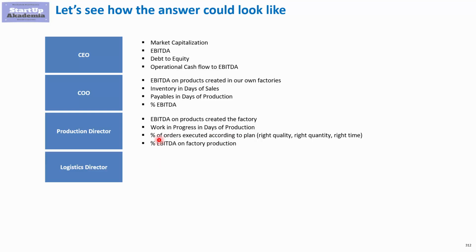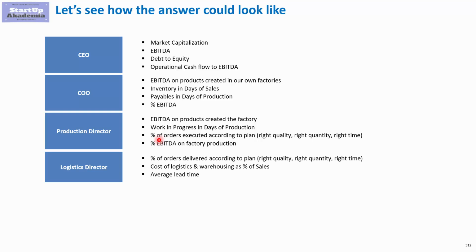Now let's have a look at how we could define it for the logistic director. Here we would again have something which we called percentage of orders delivered according to plan, to link it to the whole organization. We would not like to have a situation where he's trying to limit the costs but at the expense of customer satisfaction or problems in the production. But then again, we want him to be responsible for the costs. So here we define that he has to limit the costs expressed as a percentage of sales. We mean here only the cost of logistics and warehousing.